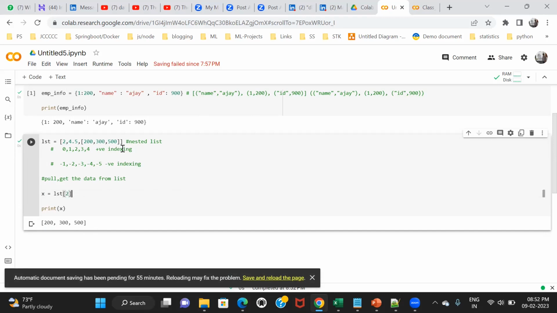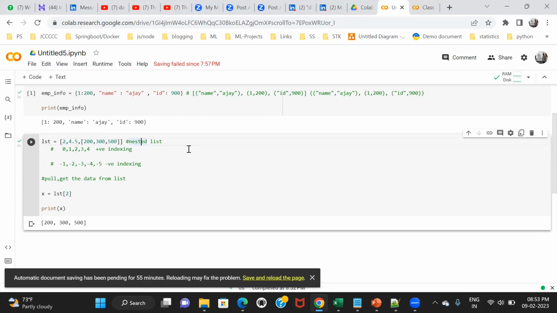It is happening because this is my data, right? See, the index of 2 is what? Sir, he's thinking that 4.5 is two different numbers, 4 and 5. It's not 4 and 5, it's 4.5, a fraction, with a dot. See, this is a complete list. Let me explain this.